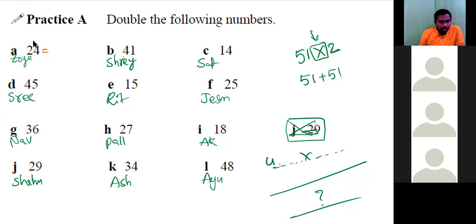And then 20 plus 20, 40. And 4 plus 4, 8. 40 plus 8, 48. Together 48. Very good. Shreyasi, explain B.